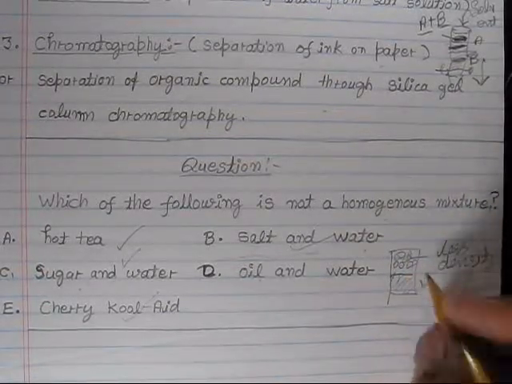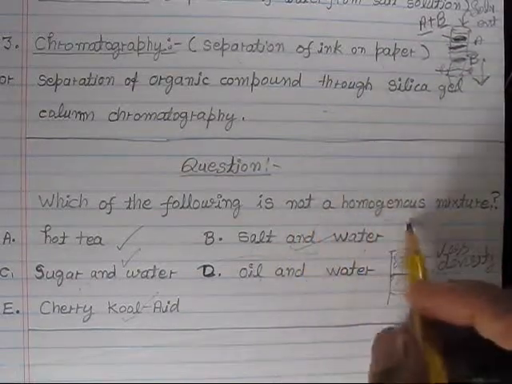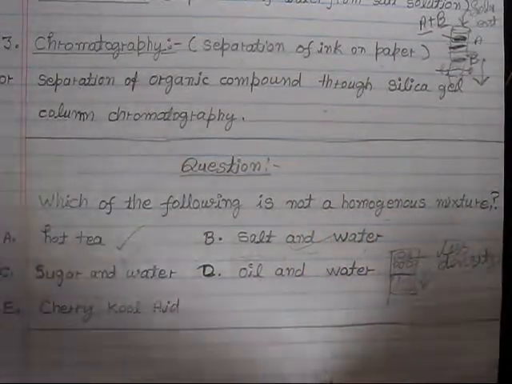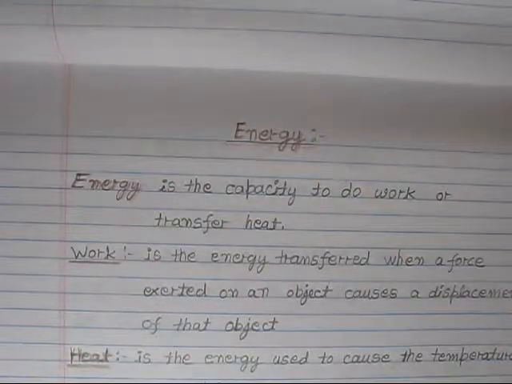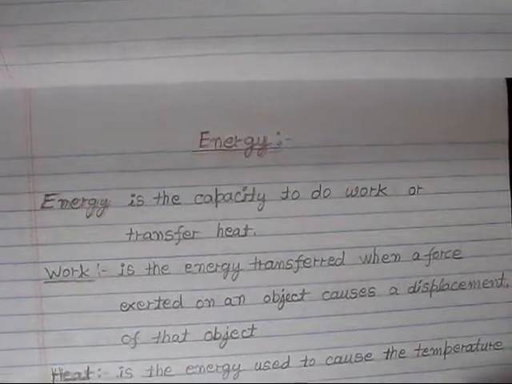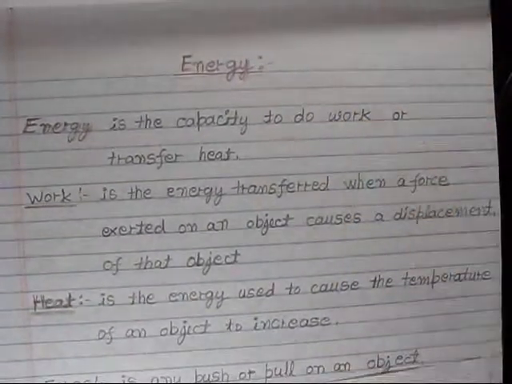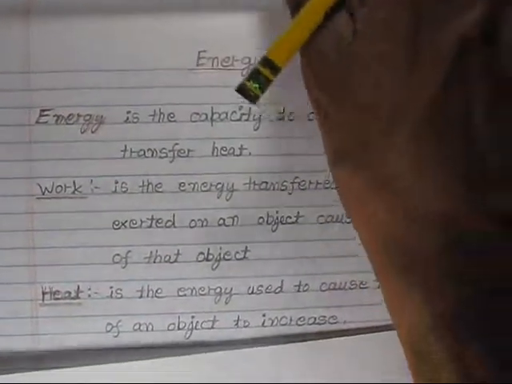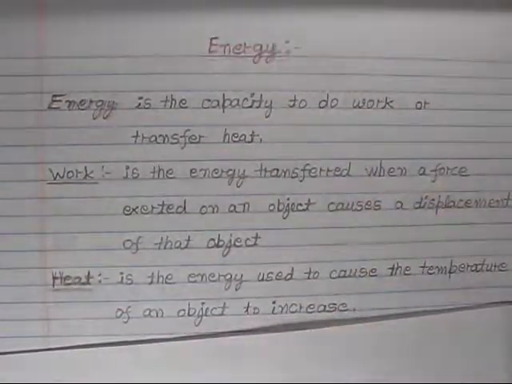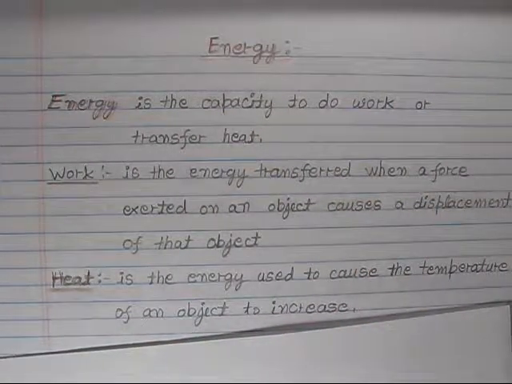This is a good example of a mixture which is not homogeneous. Okay, we will discuss density in other lectures.